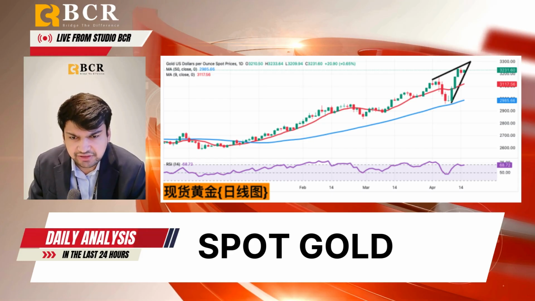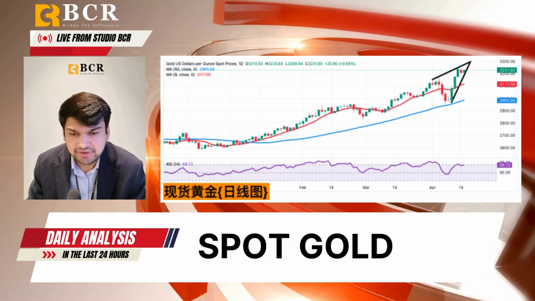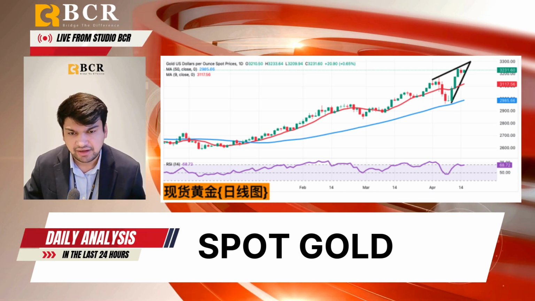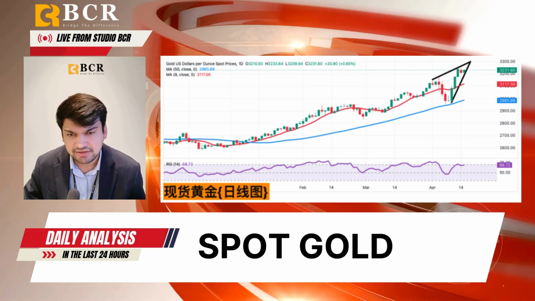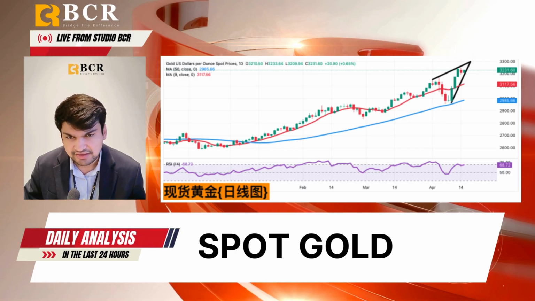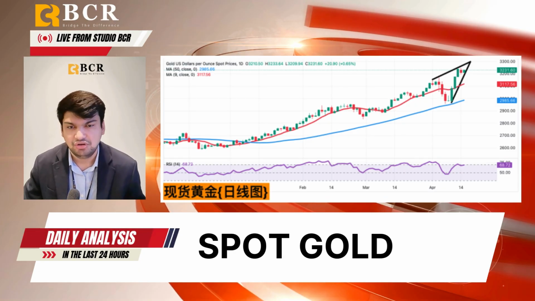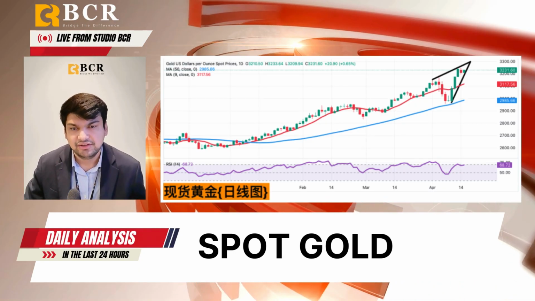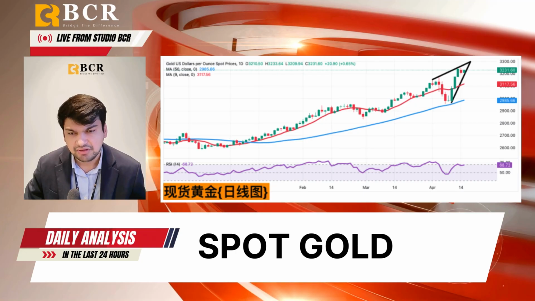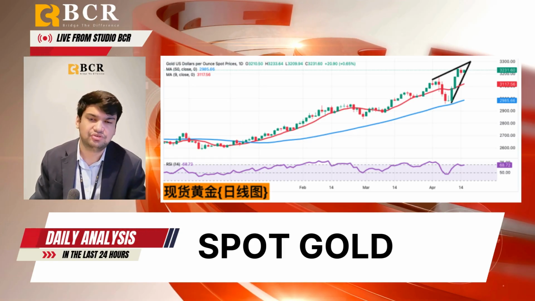Analysts generally believe that when policy uncertainty becomes the elephant in the room, the monetary attributes of gold will shine again. From a technical perspective, the trend of spot gold continues the recent strong pattern. On the daily level, gold prices have continued to run along the rising channel since breaking through $3,000 per ounce. Although there has been a small correction during the day, the overall bullish trend has not been damaged. The current price is firmly above $3,200 per ounce, which has become a psychological and support level in the short term.